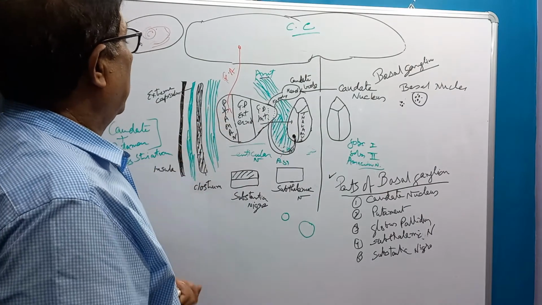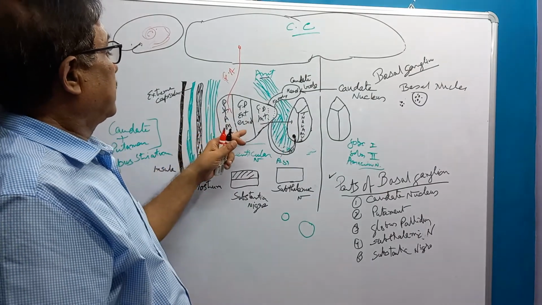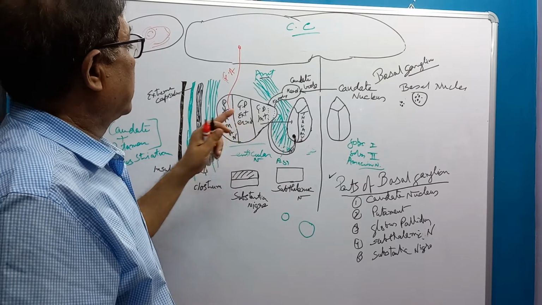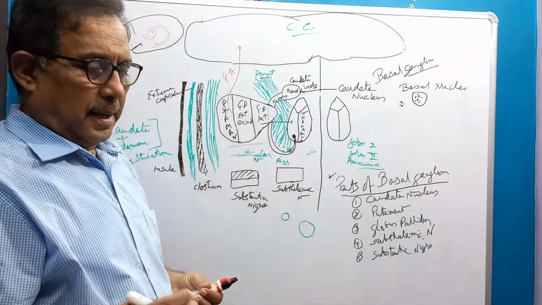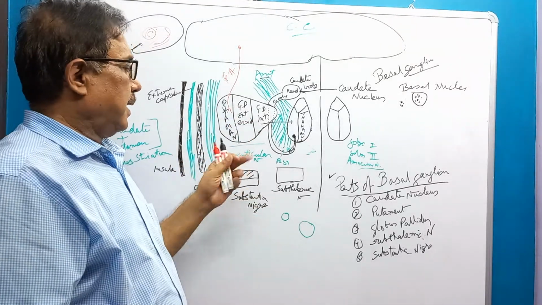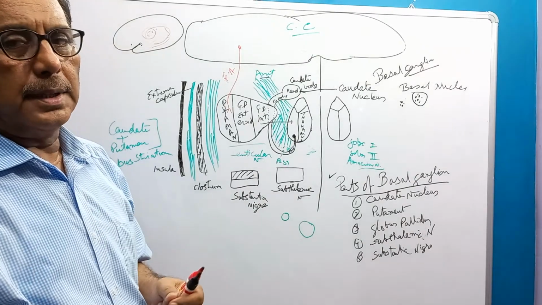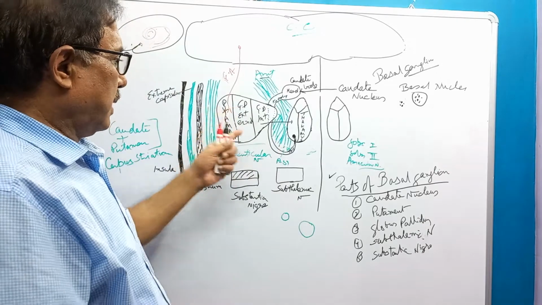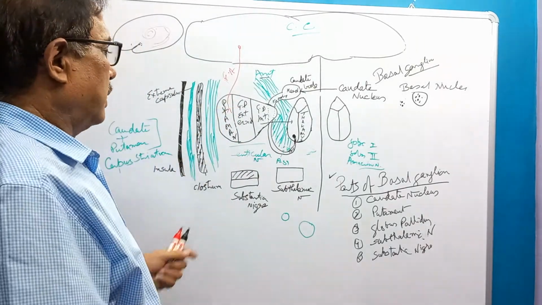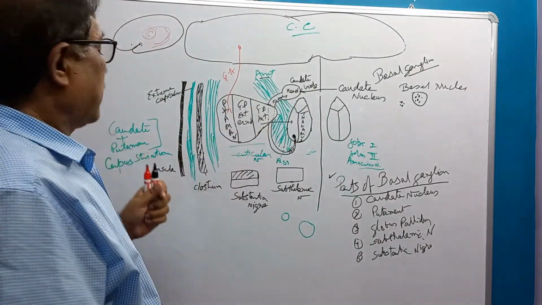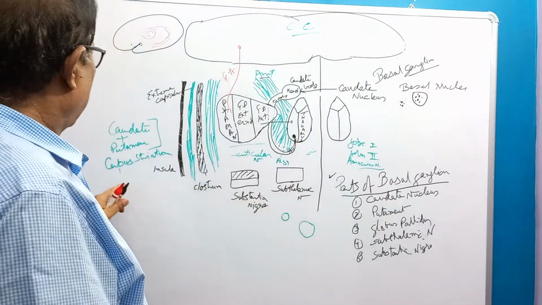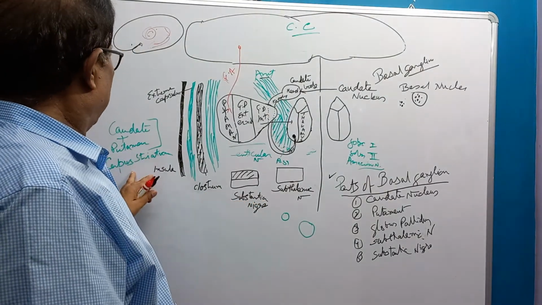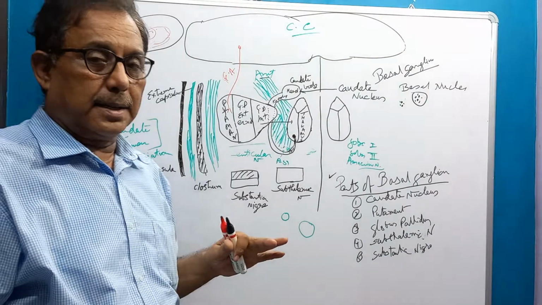Now putamen and globus pallidus, external and internal, are very near, and they appear as a lens. Therefore both together are known as the lenticular nucleus. Caudate nucleus and putamen collectively are known as corpus striatum.